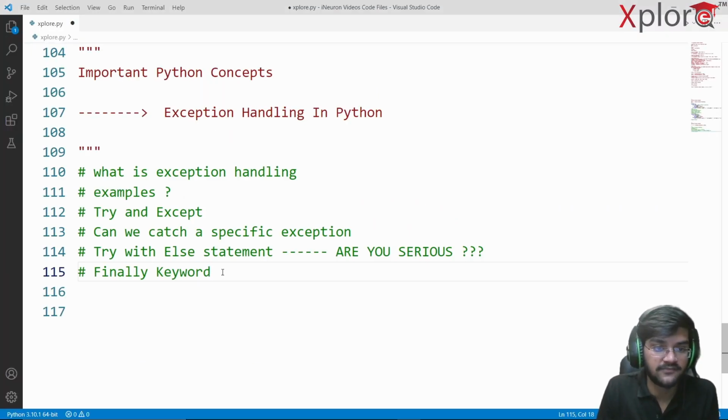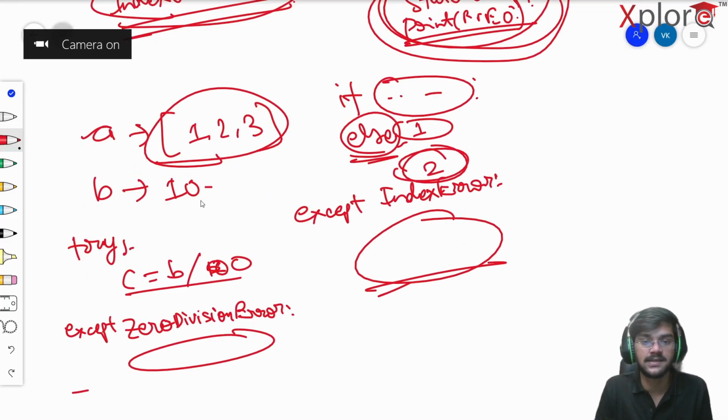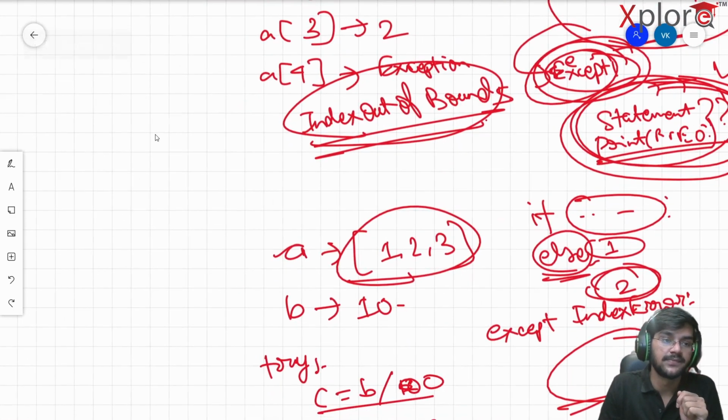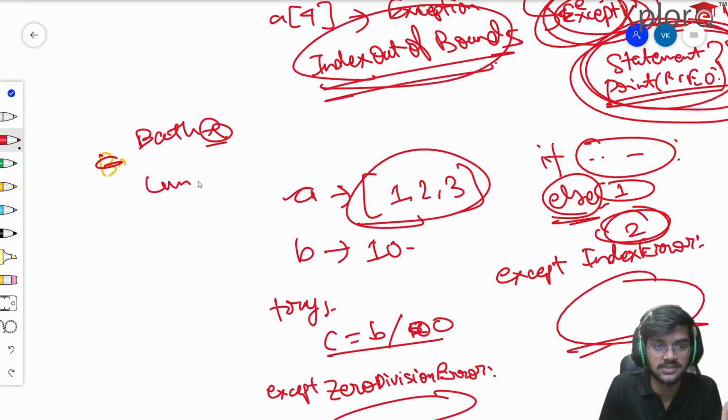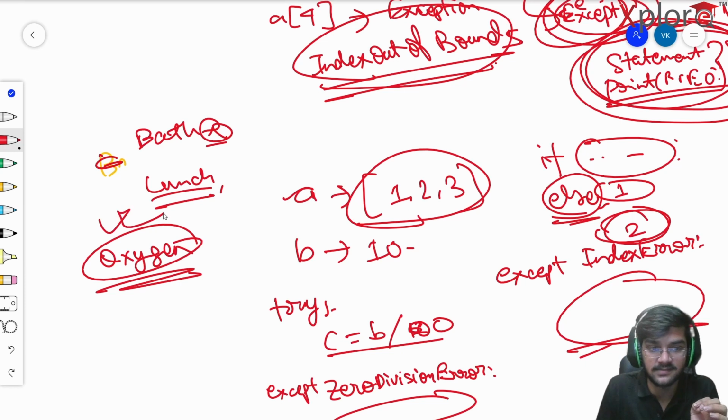Let's see. Then we have the finally keyword. Now what is a finally keyword? It's basically like oxygen. Why am I saying that? Whenever you are living your life on a day-to-day basis, you tend to have days when you don't take a bath, right? You miss out on some meals. Suppose you miss out on lunch, and then you have heavy food in the afternoon, heavy food in the evening, and so on, right? But there's something which you cannot miss out on. That's oxygen, right? So that's compulsory. Just to understand the term compulsory here. Why am I saying that?